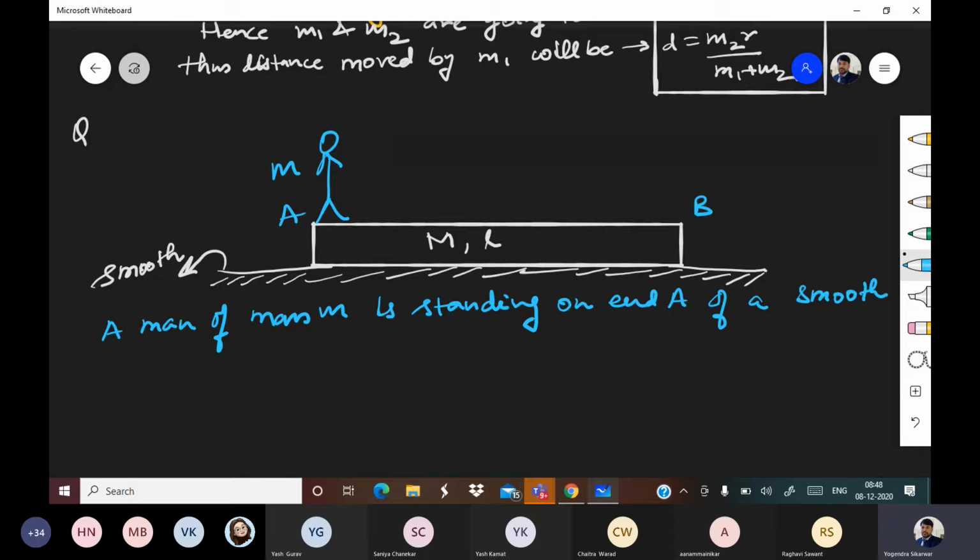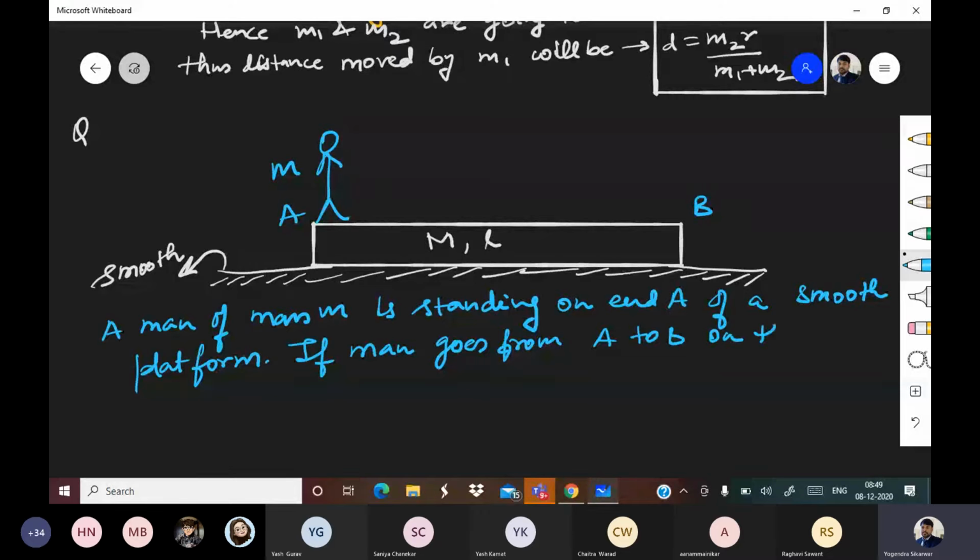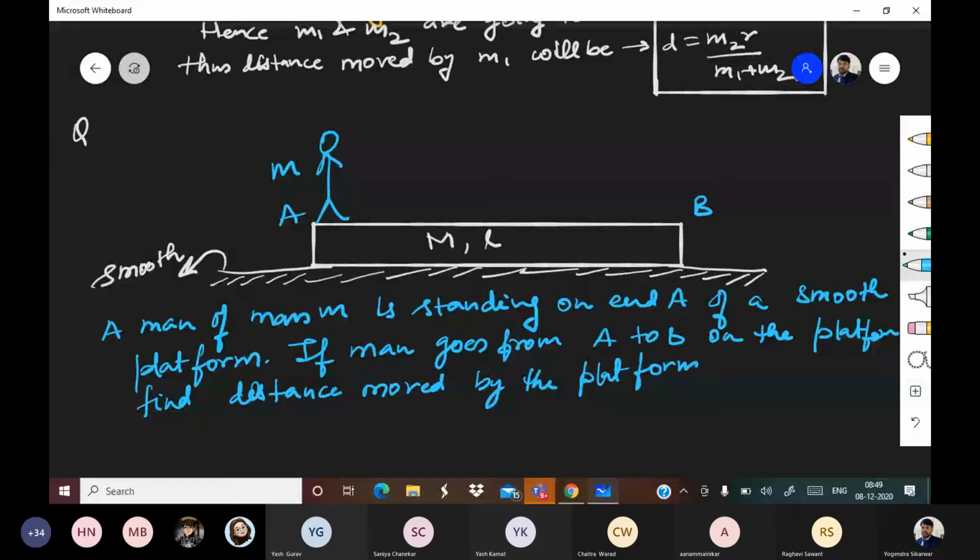If the man goes from A to B on the platform, find the distance moved by the platform. Please find, everyone. Please solve and calculate.